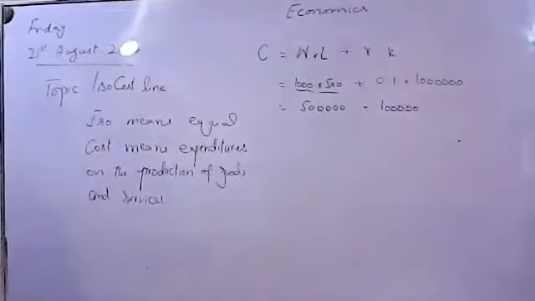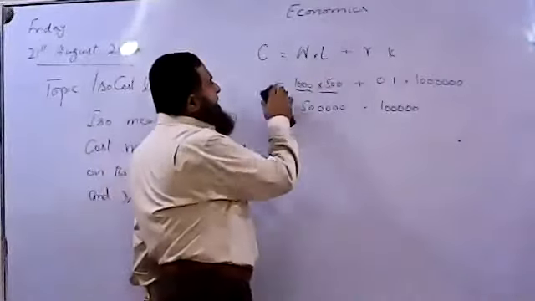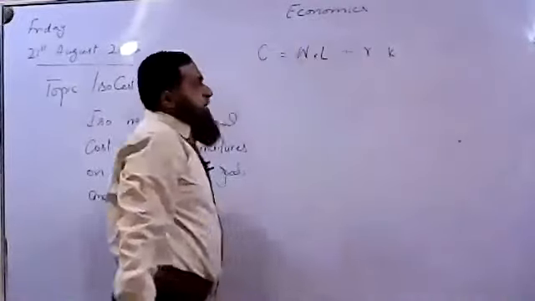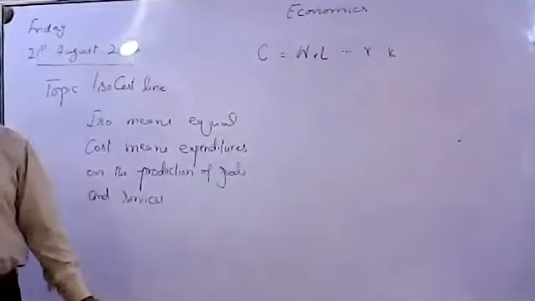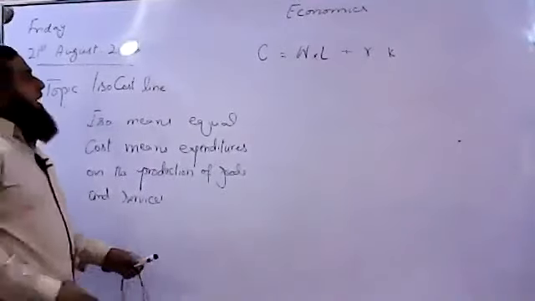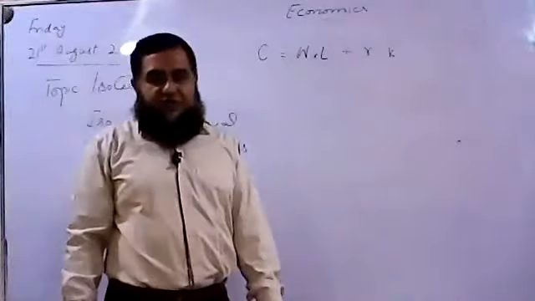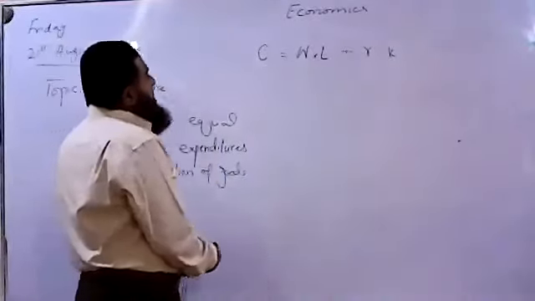We are not talking about how much rent is paid to the landowner. We are taking into consideration only labor and capital. Now come towards how to derive an iso-cost line from this equation. Remember, we had also derived the budget line from the budget equation of the consumer. On the same line, we will be deriving the cost line.